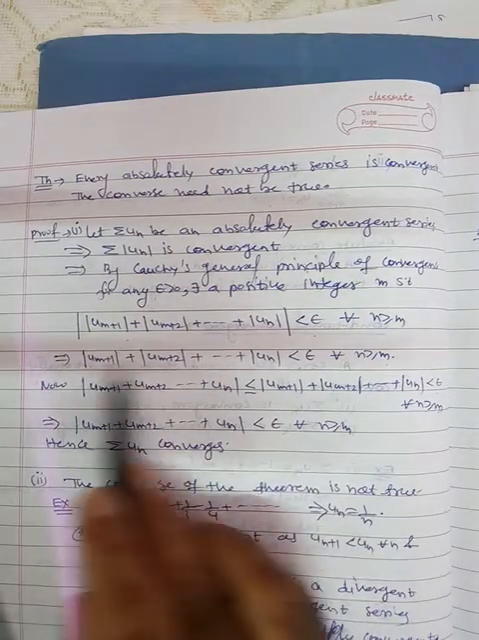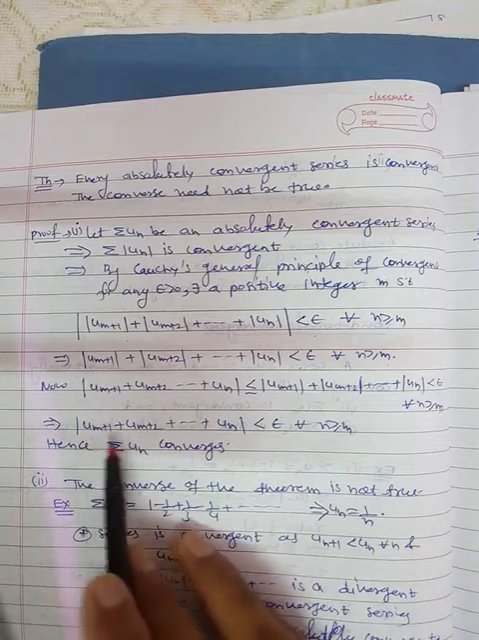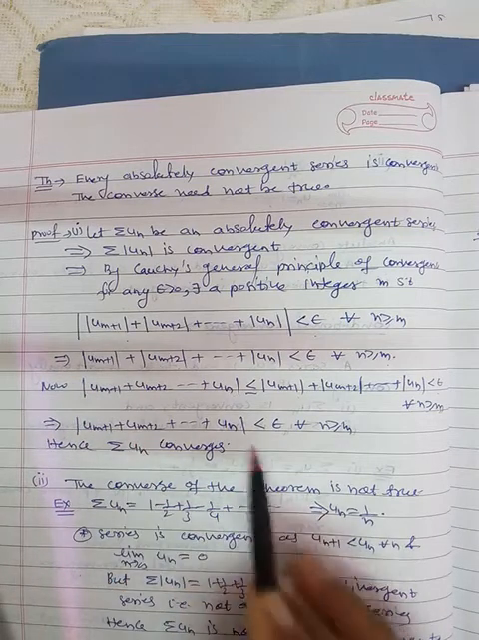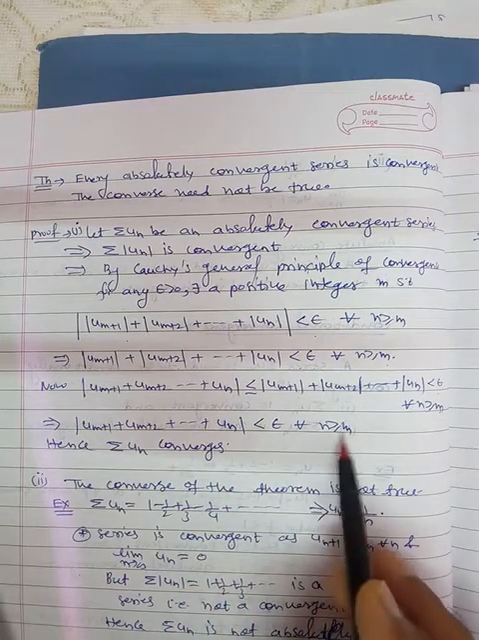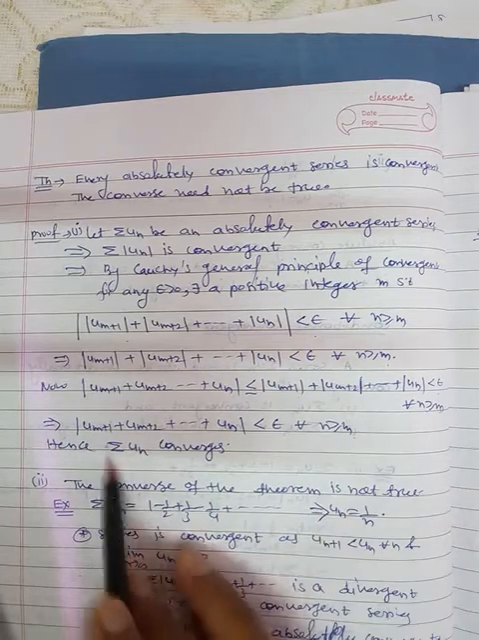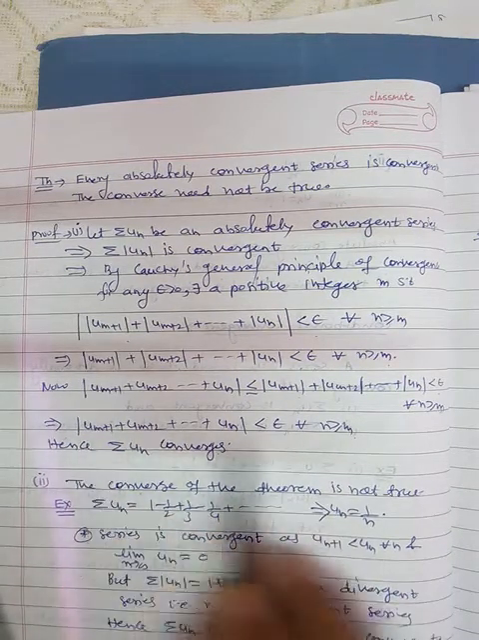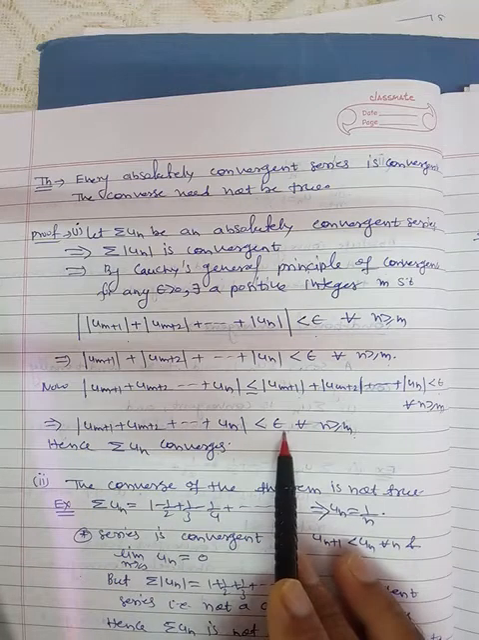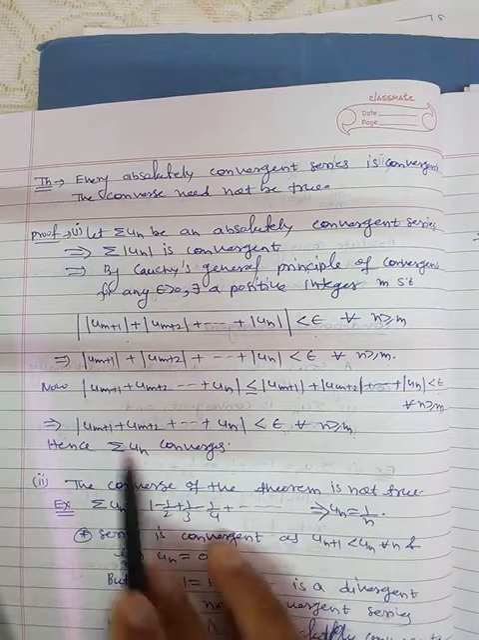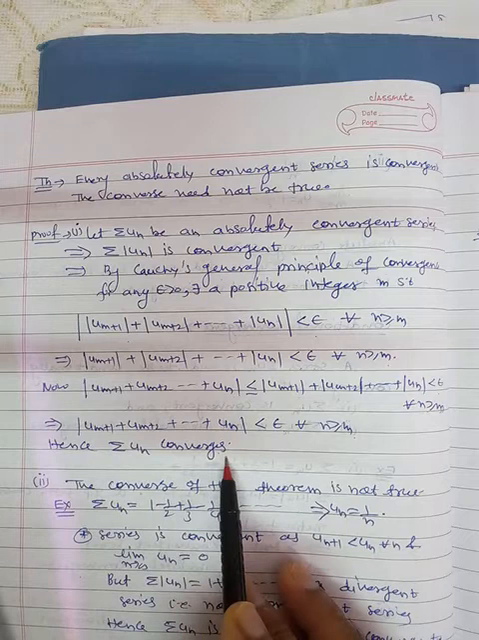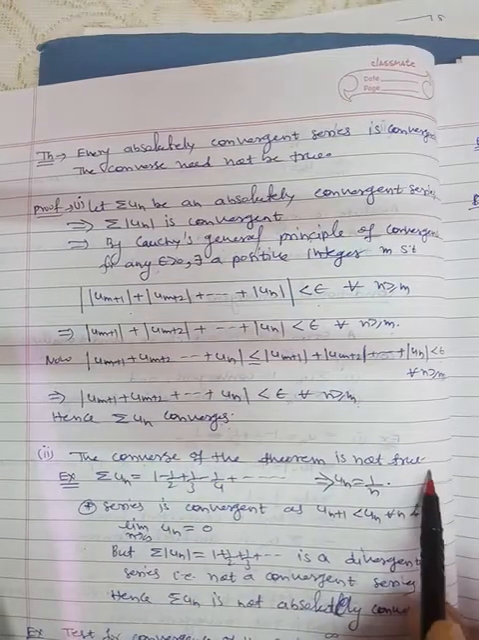So we can say that this quantity, the magnitude of un plus 1, un plus 2, and so on, is less than epsilon for all n greater than or equal to m, and hence the series un converges, because this is the Cauchy general principle of convergence. This series summation of un converges. So this is the theorem, but the converse of the theorem need not be true.